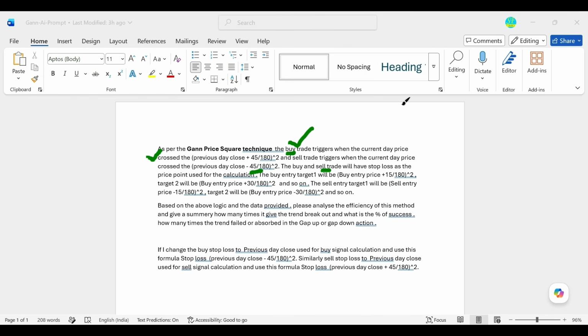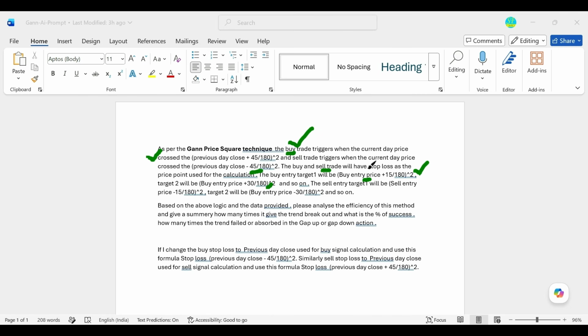If you take these buy or sell trades, then your targets go with 15-degree multiples. Your buy entry price plus 15-degree resistance is your first target. Then buy entry price plus 30-degree resistance is your second target.